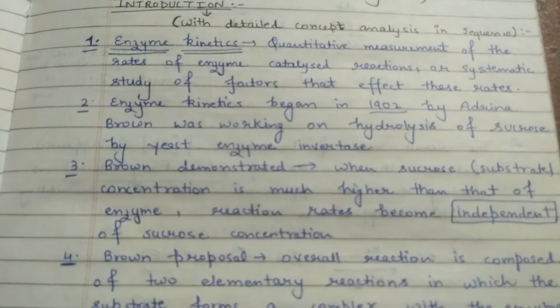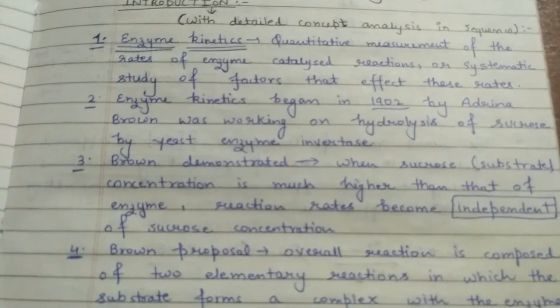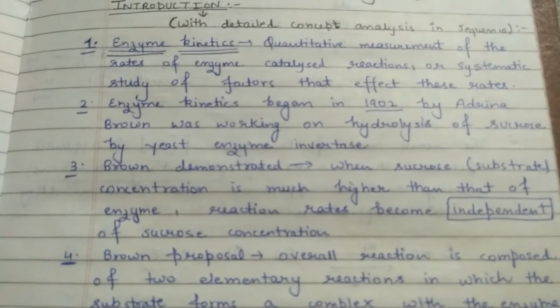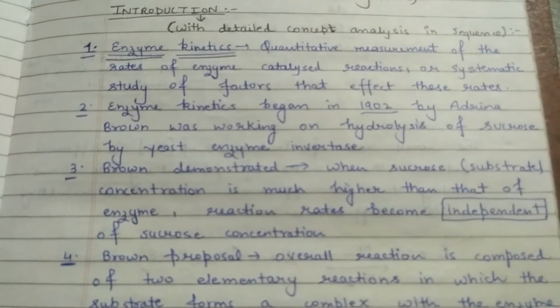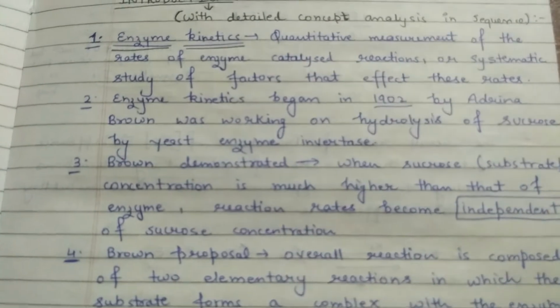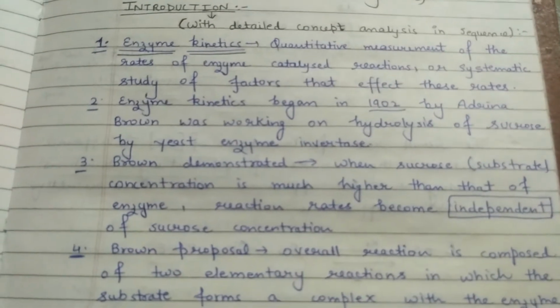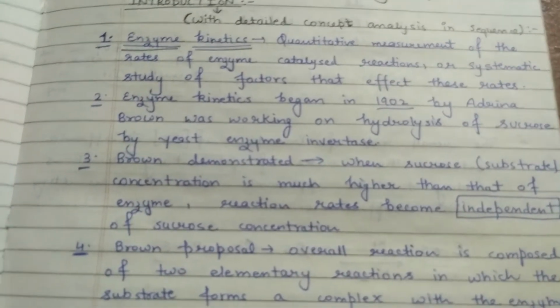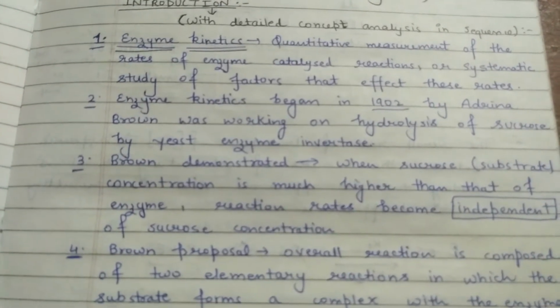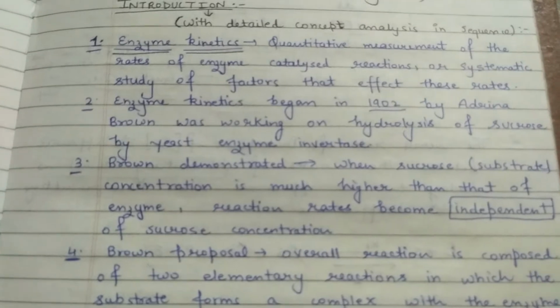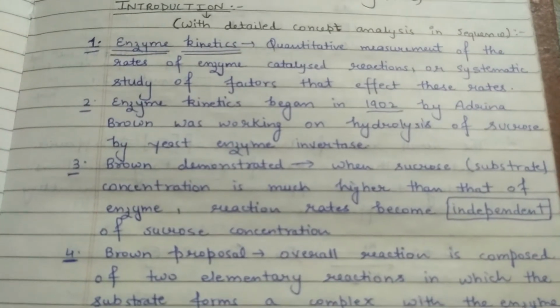So she came to know that the reaction she was working on is independent of sucrose concentration. So she thought that it was zero order kinetics which is followed by the substrate at this moment, because as she is adding more and more sucrose, now there is no effect on product yield.